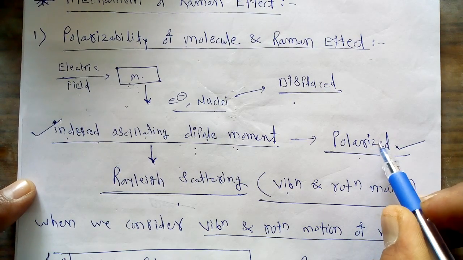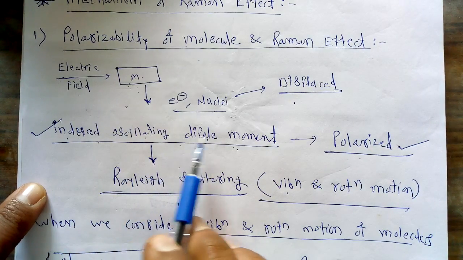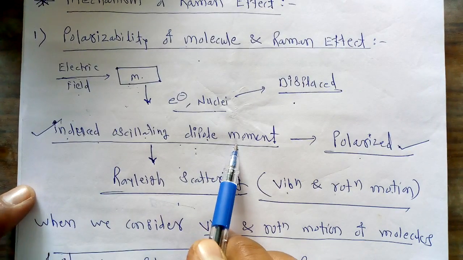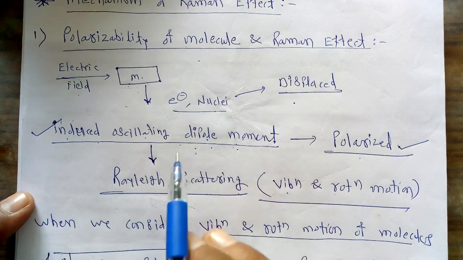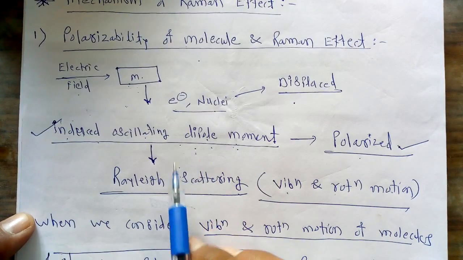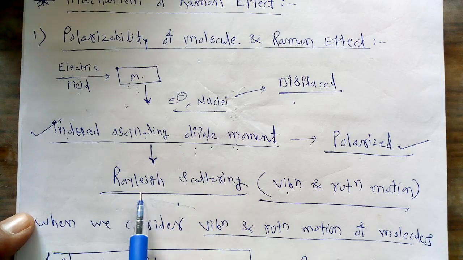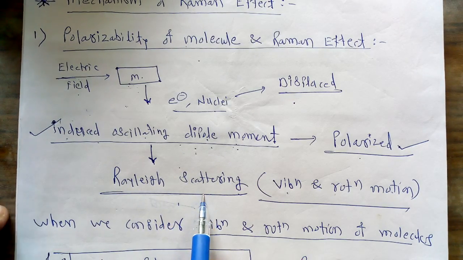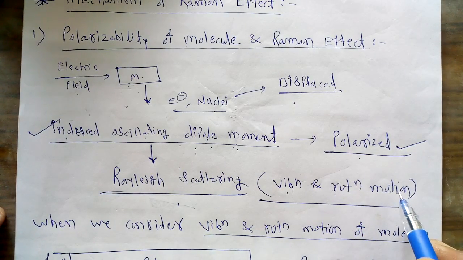When your molecule becomes polarized, what happens? This induced oscillating dipole moment emits radiation with a frequency the same as the frequency of the oscillating dipole, and that's why we can say that this situation is nothing but Rayleigh scattering. In that situation, we cannot consider the vibration and rotation motion of a molecule.